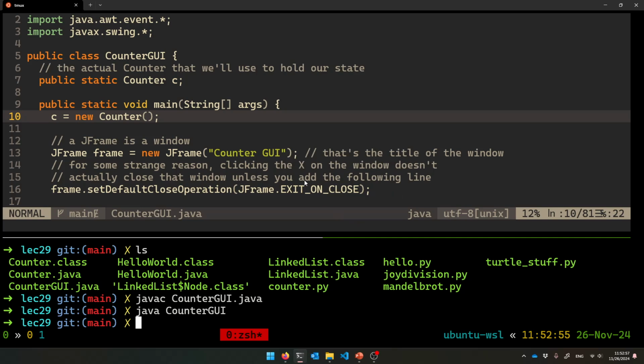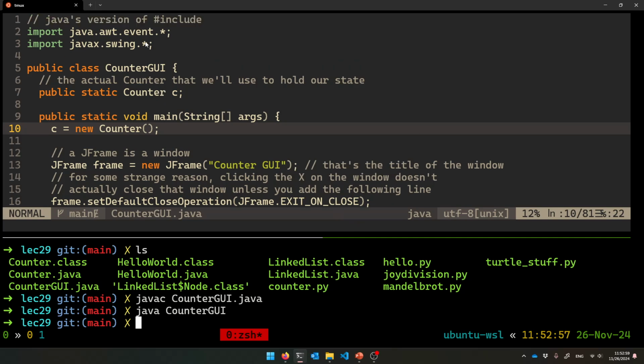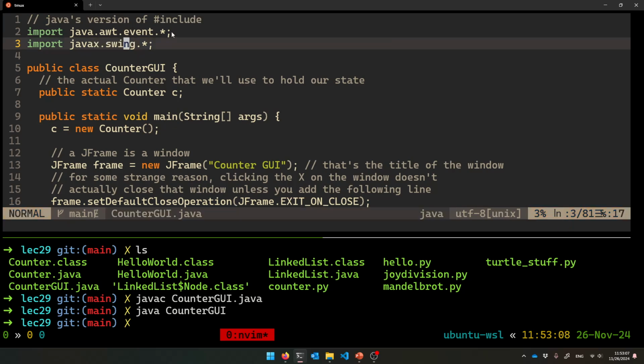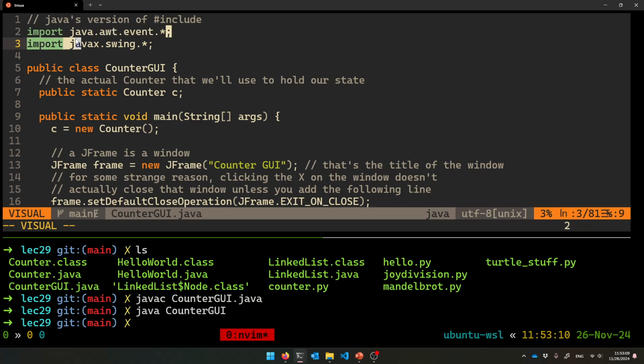And so to make it, we're going to do some stuff, right? We're going to use the swing library. Instead of include, it's import, all right? It imports everything from javax.swing, and then also some stuff for button clicks. Those are part of this event package, so we're going to import that too, okay?